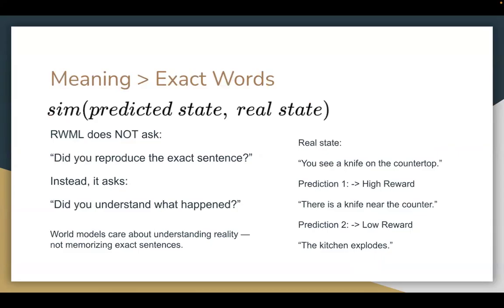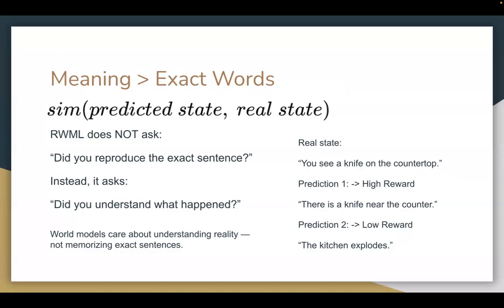And so the core idea is that meaning is more important than exact words. Humans don't communicate using cosine similarity of tokens. Like if your friend says there's a spider behind you, you probably don't want to reply, sorry, wording mismatch. And so you should compute the similarity between the predicted state and the real state. RWML does not ask, did you produce the exact sentence? Instead, it asks, can you understand what happened? We care more about understanding reality.